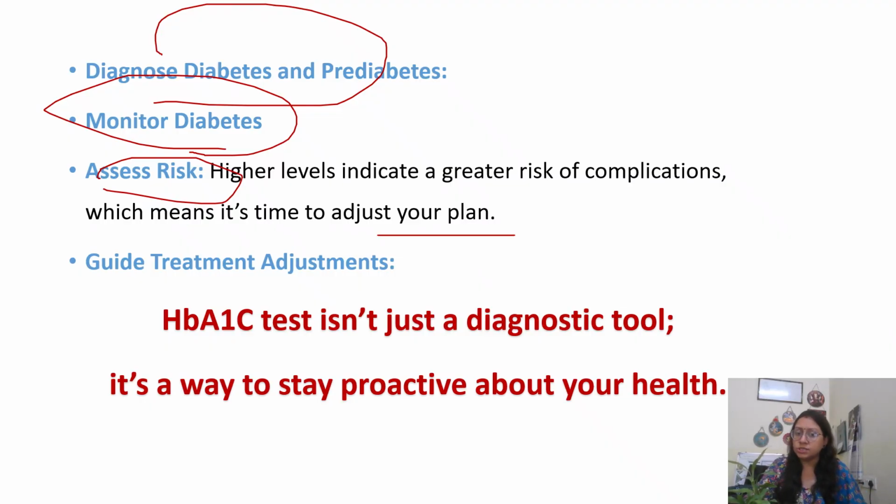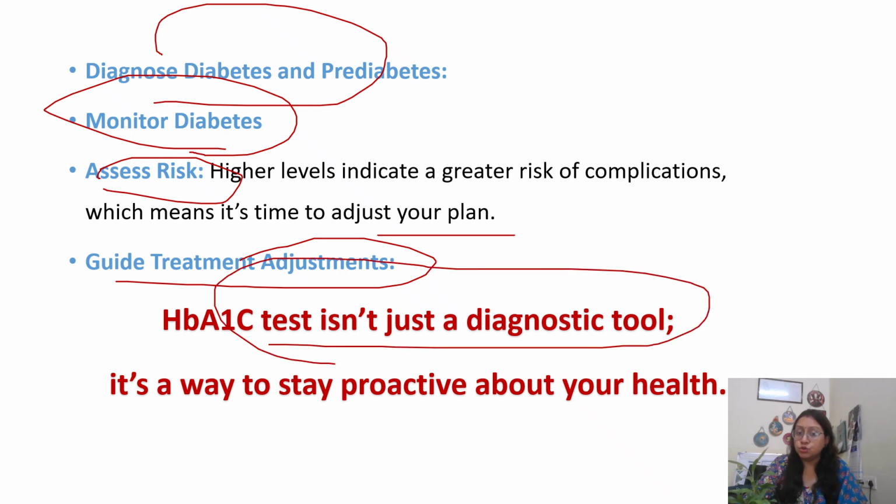So you need to adjust your plan, and it guides treatment adjustment also. Suppose HbA1c is not controlled in diabetic patients, then maybe that patient requires insulin now, or some other medications have to be shifted or changed. That is why HbA1c is not just a diagnostic tool. Don't consider it as just a screening tool.